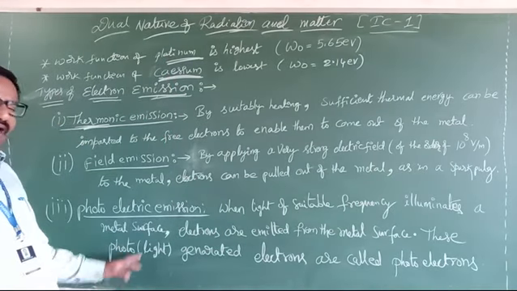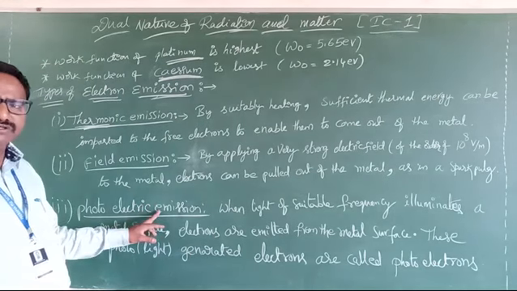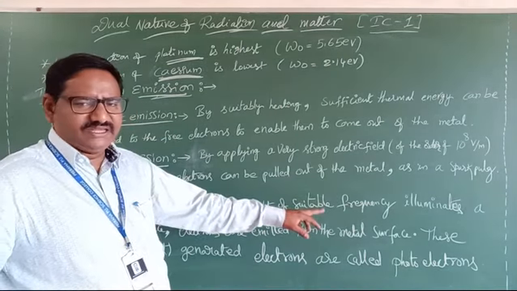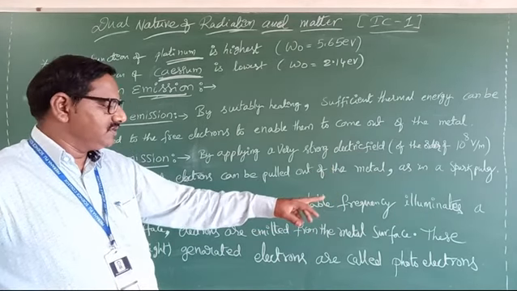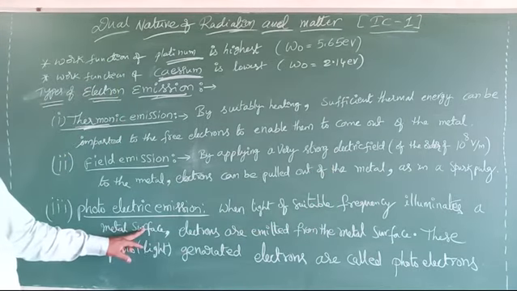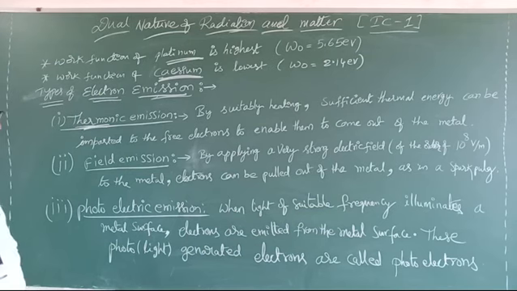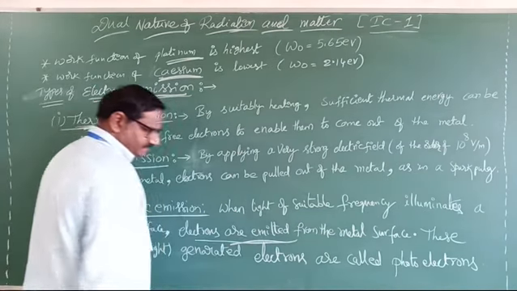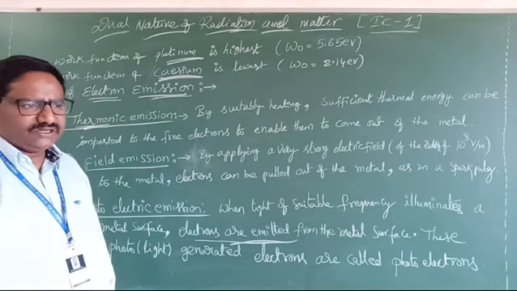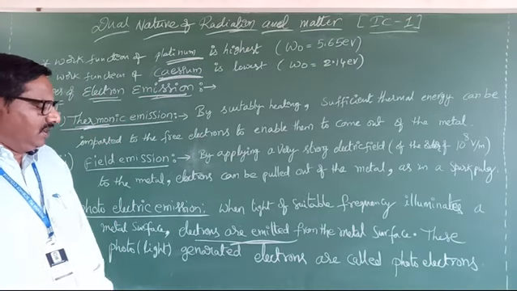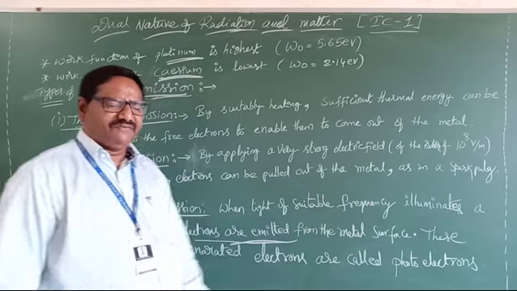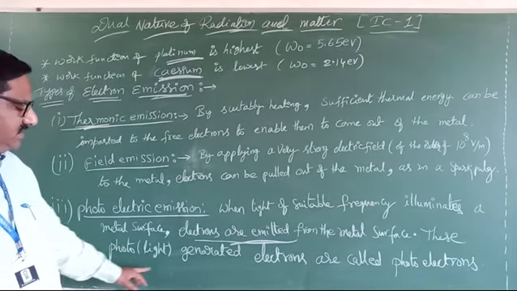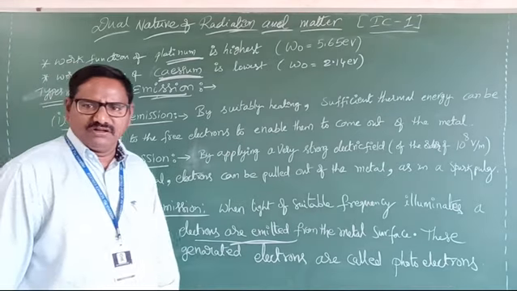See here, photoelectric emission, most important: when light of suitable frequency illuminates a metal surface, electrons are emitted from the metal surface. These light or photo generates electrons.